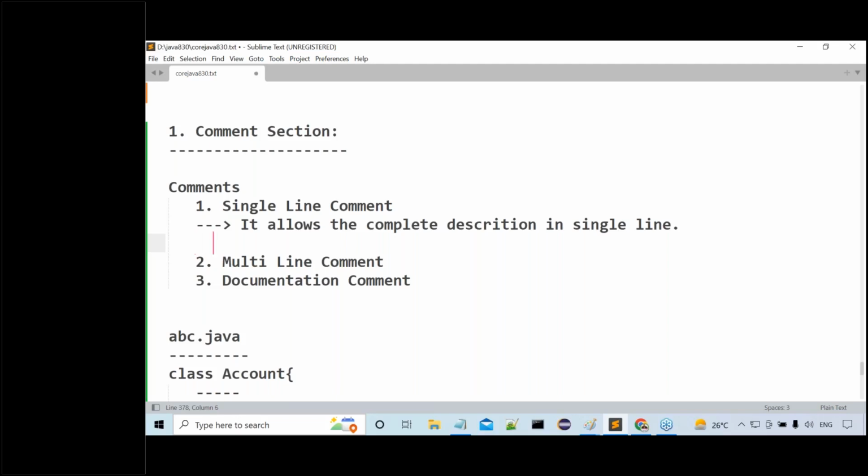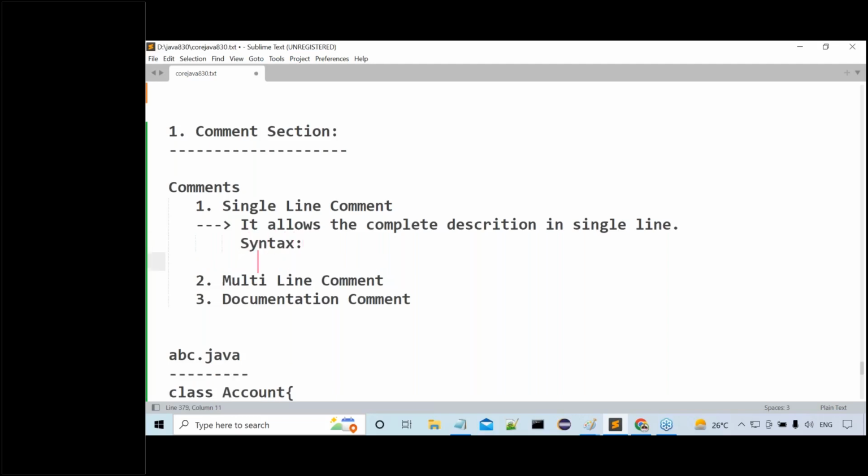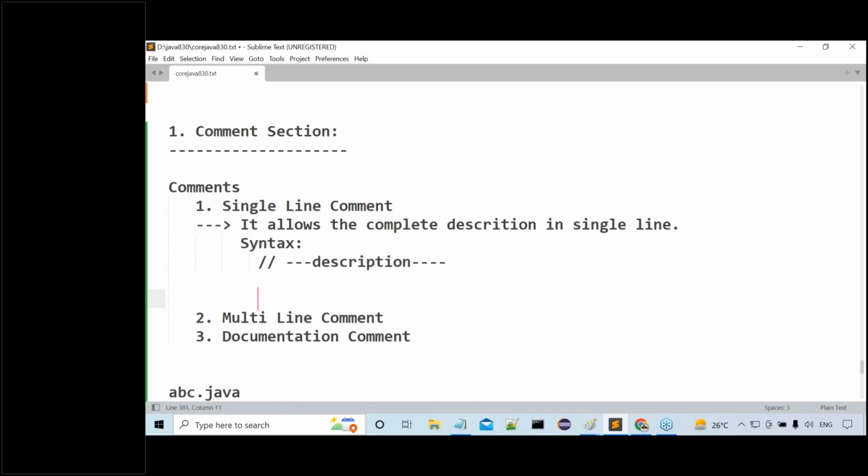Single line comment. Then what is the syntax of the single line comment actually? Syntax would be simply use the two slashes and description. Use the two slashes, then description.